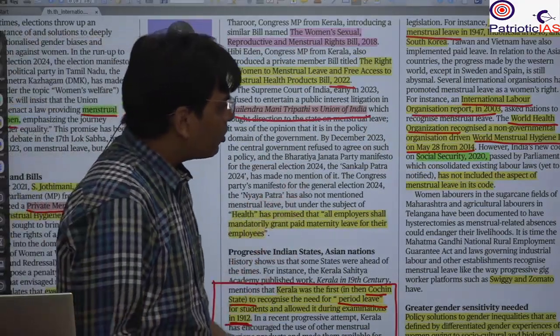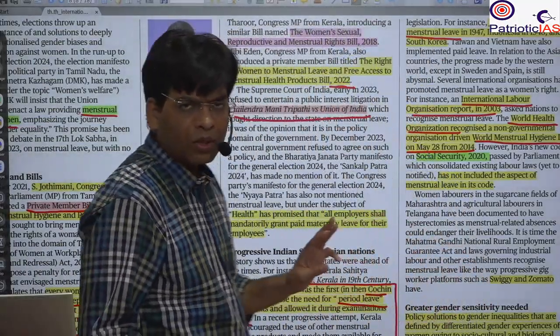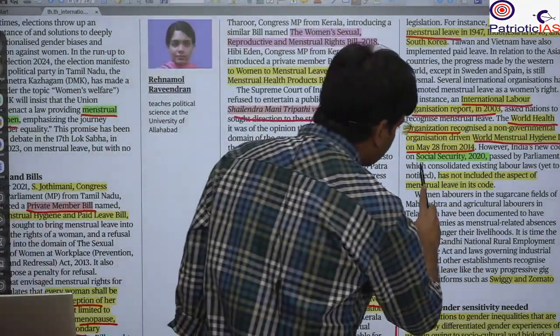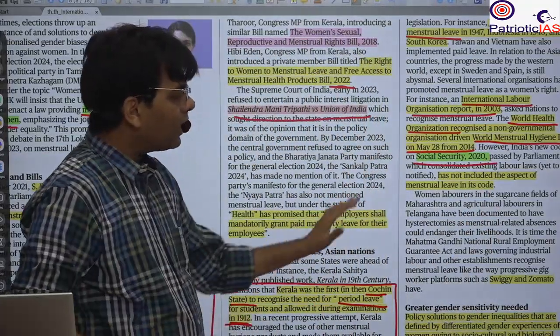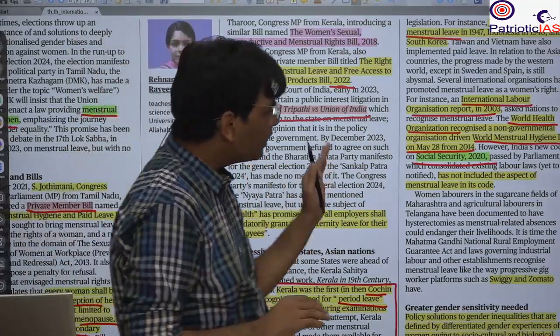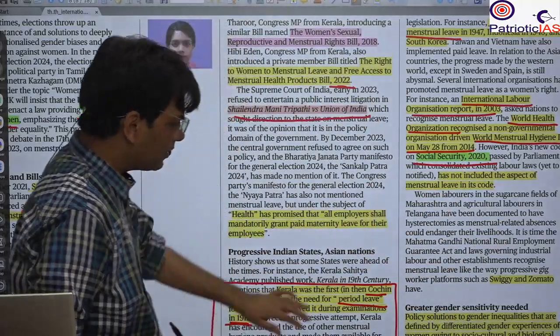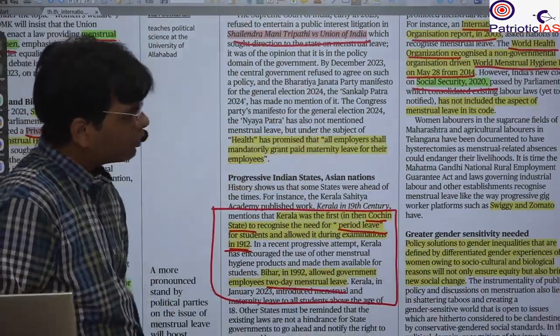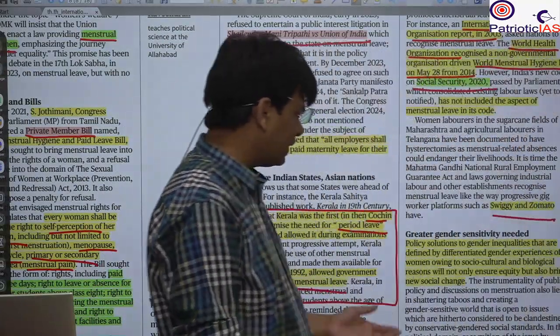Even recently, in India, Parliament passed the labor codes, and the social security code does not talk about menstrual leave; it has skipped it. So the government of India should bring this type of progressive policy under labor law as well, and we should learn from the progressive steps taken by companies such as Swiggy and Zomato.